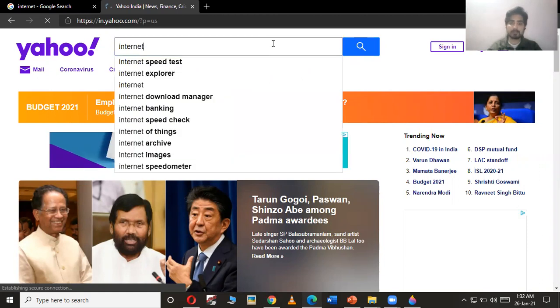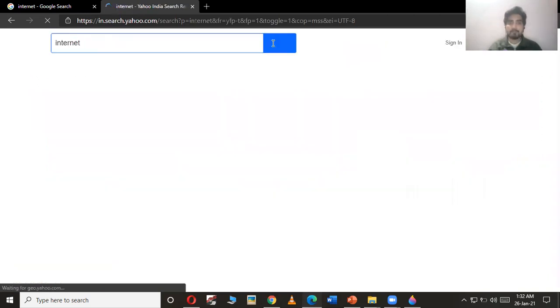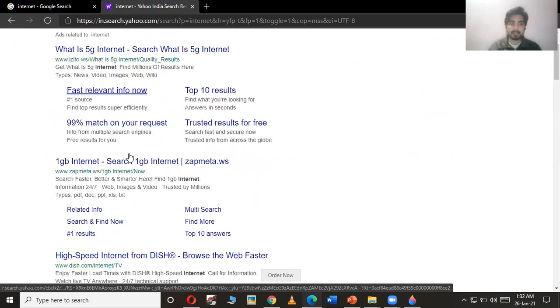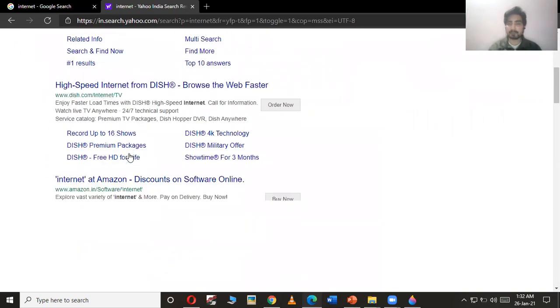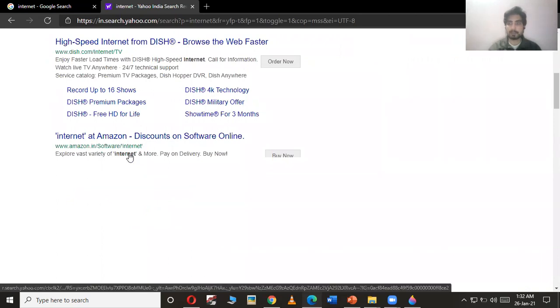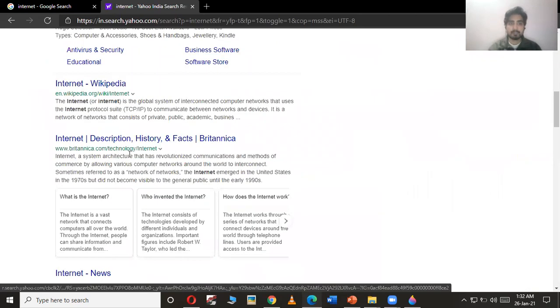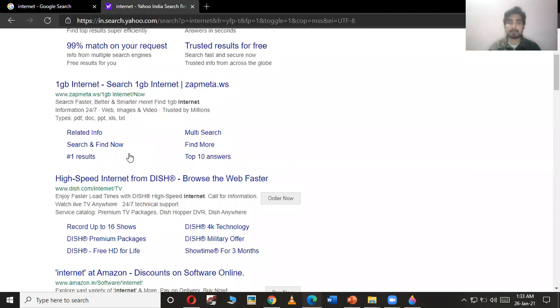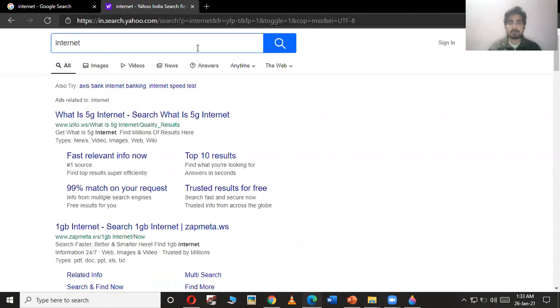I'm pressing the enter key, and you can see that Yahoo will also display some of the websites on which I can get the information related with the search term which I have typed. So these search engines just find out the websites on which we can get the information related with the terms which we type in the search bar. So this was Yahoo. Now let's see Bing.